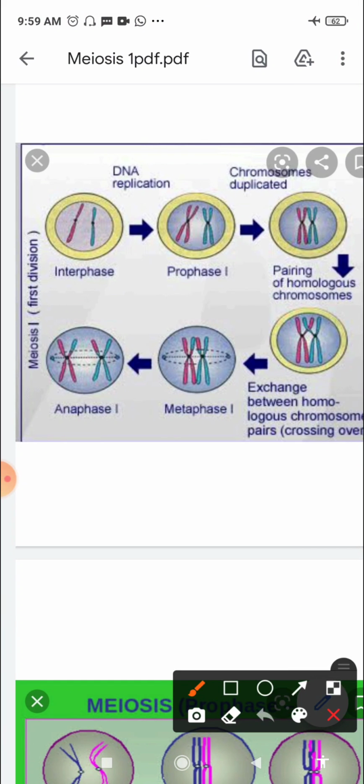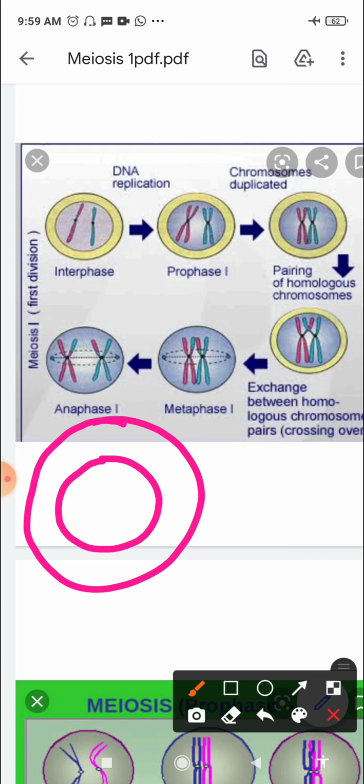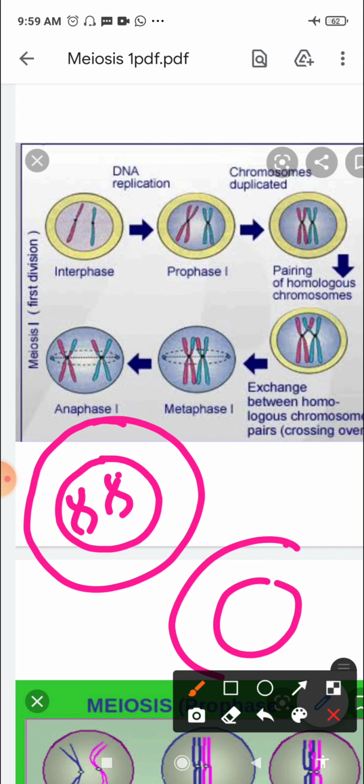So the cells would become somewhat like this. I am drawing one cell, and similarly, because they have divided into two now, the nucleolus and the nuclear membrane reappear.